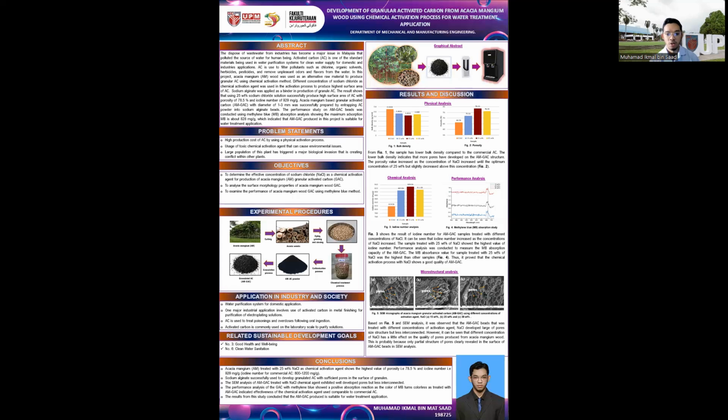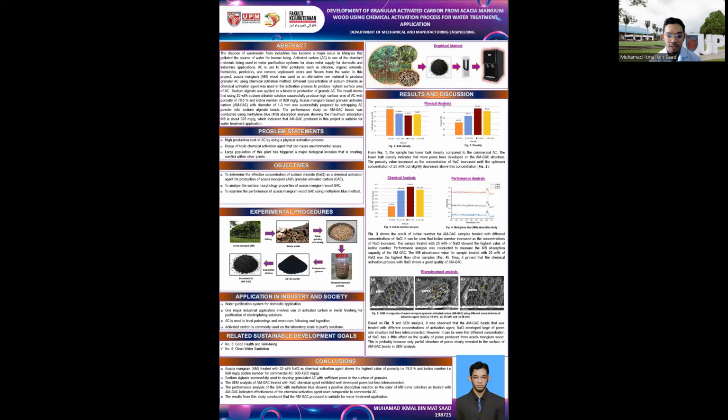Thus, in conclusion, I can conclude that the Acacia mangium treated with 25% sodium chloride shows the highest value of porosity, which is 78.5%, and also iodine number, which is 929 milligram per gram, which is suitable for commercial activated carbon, between 800 and 1,200 milligram per gram.